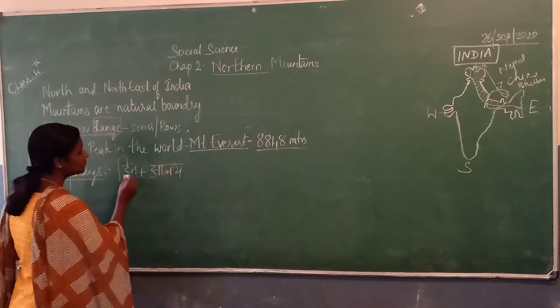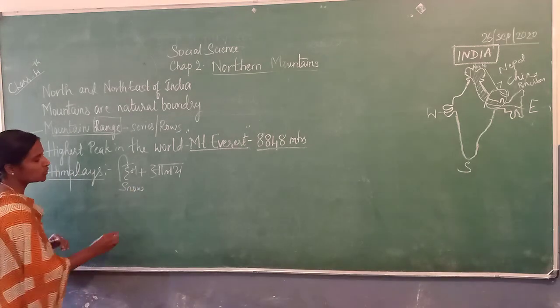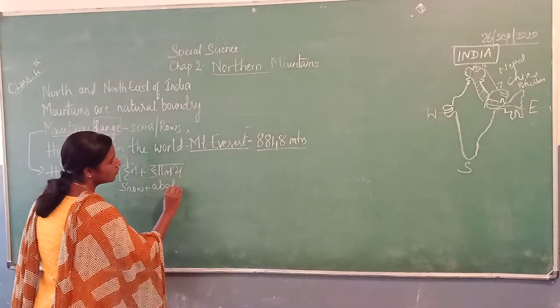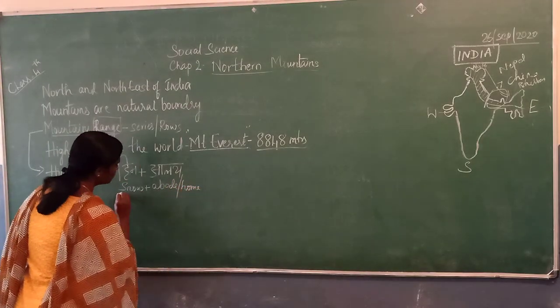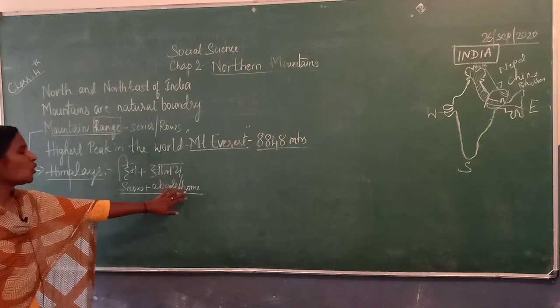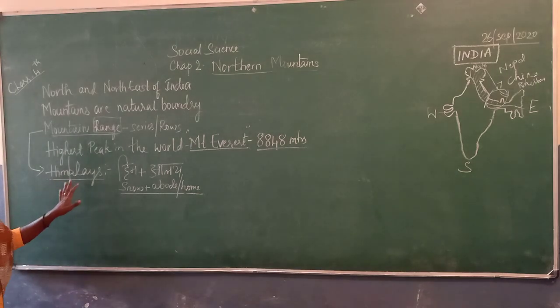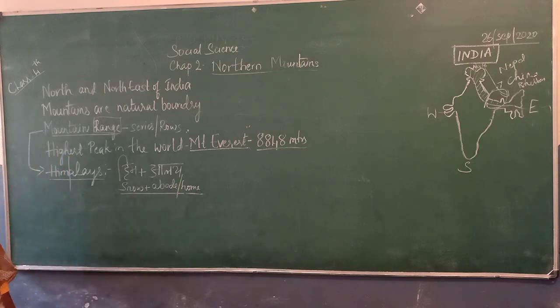Him means snow, as you all know, plus alaya means abode. So what is the meaning of Himalaya? Himalaya means home of snow. Do you all come to know the meaning of Himalaya? It's completely covered by snow.